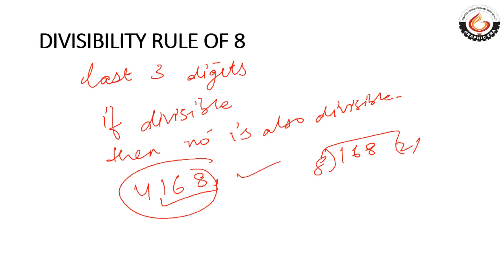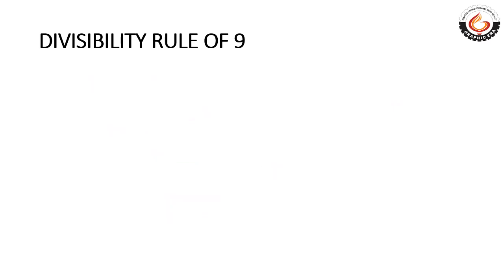Now for the divisibility rule of 9. The rule says that the sum of the digits, like we did for 3, if divisible by 9, then the number is also divisible by 9. The easiest one, divisibility of 10, we just need to check the last digit. If the last digit equals 0, then the number is divisible by 10.